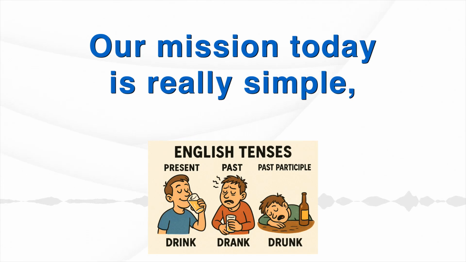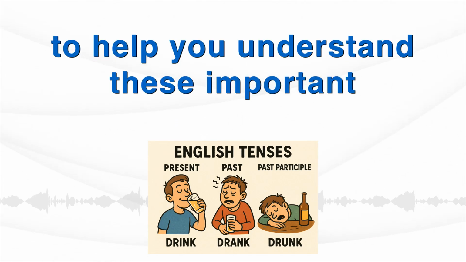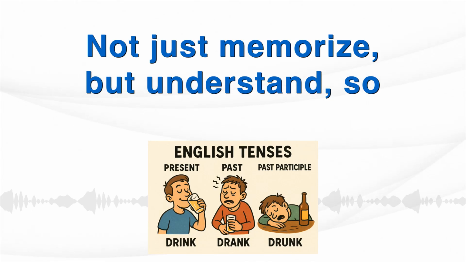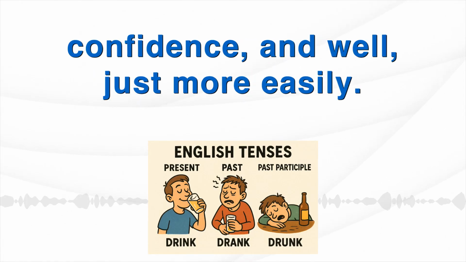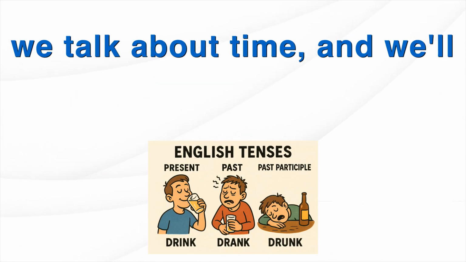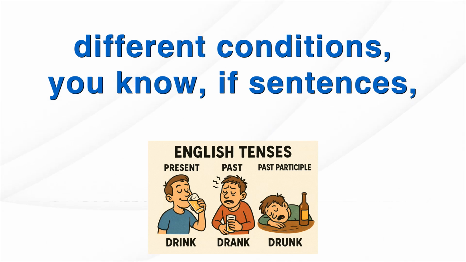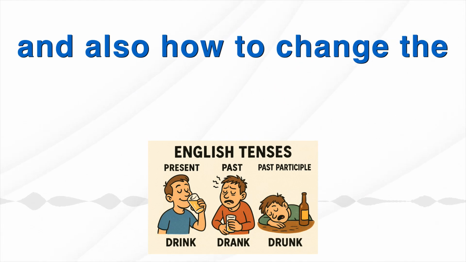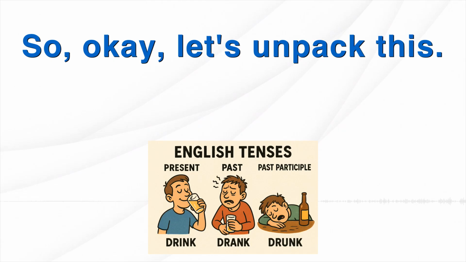Our mission today is really simple: to help you understand these important rules better. Not just memorize, but understand, so you can use English with more confidence and, well, just more easily. We'll look at verb tenses, how we talk about time, and we'll look at how we talk about different conditions, if sentences, and also how to change the focus of a sentence. So, okay, let's unpack this.